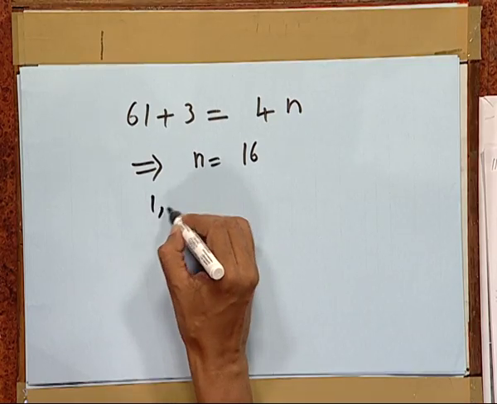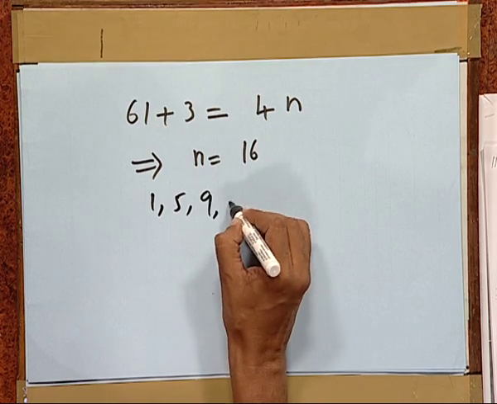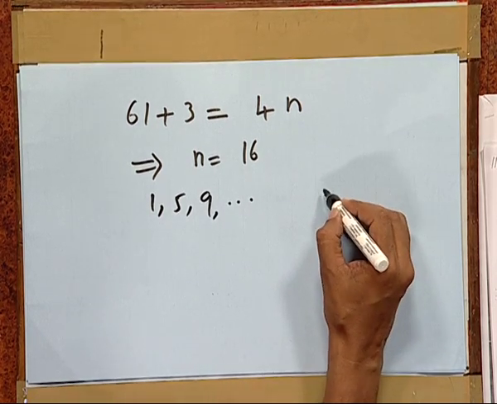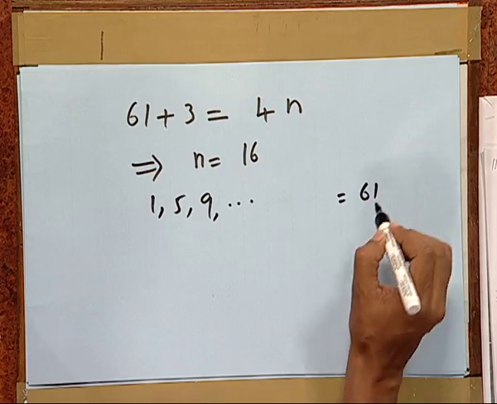So, we have proved that the 16th term of the sequence 1, 5, 9 and so on is equal to 61. The same formula can be used for finding the first term or even finding the common difference. So, in any question, out of 4 parameters, if 3 are known to us, we can always find the fourth.